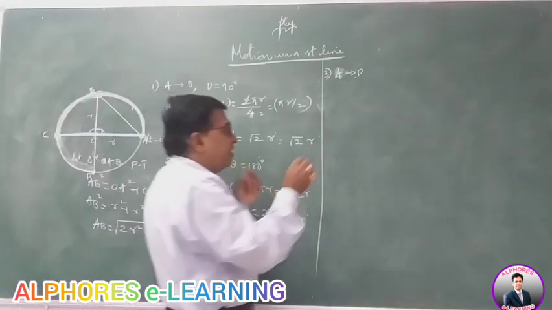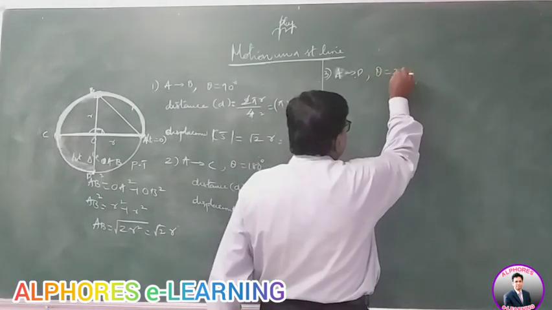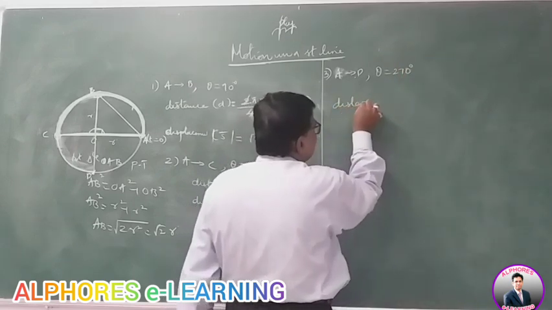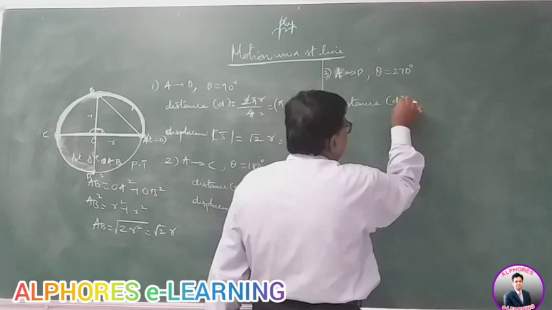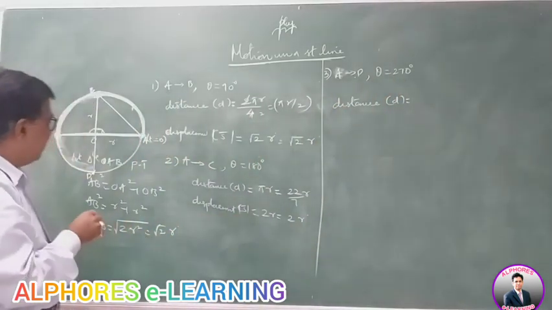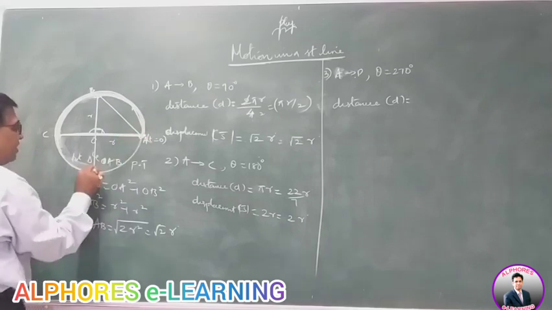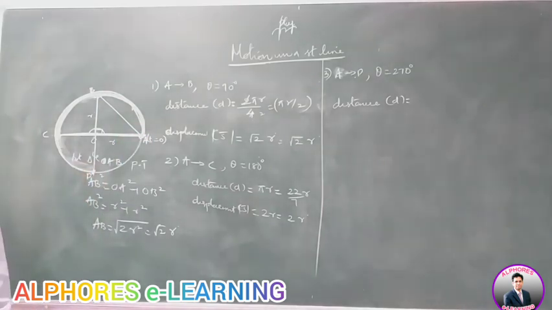So from A to D, the angle covered is 270 degrees. Then the distance D of the body: it has moved 3/4 of the circle from here to here.